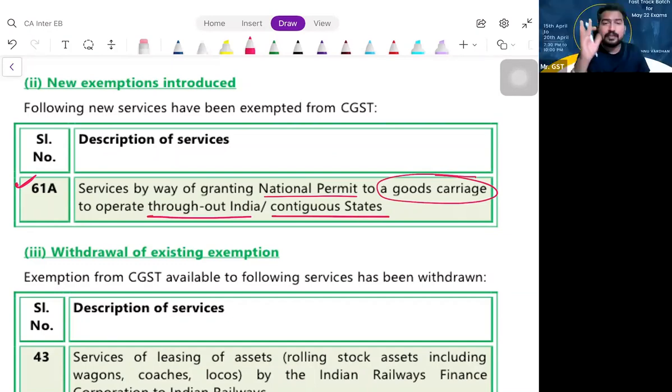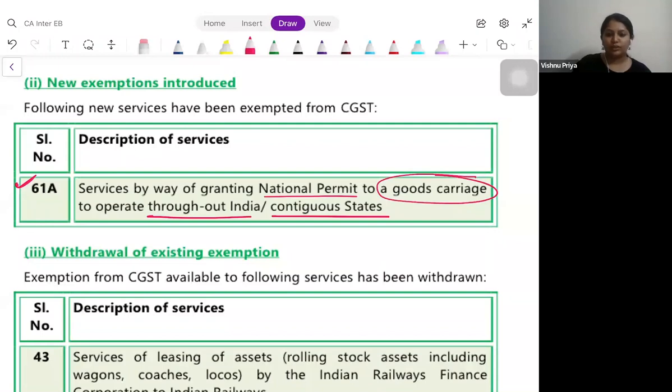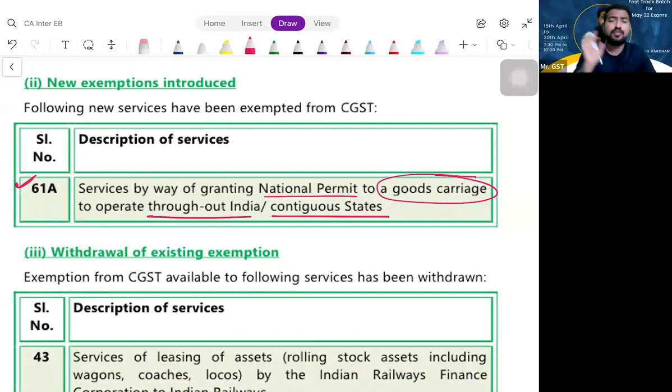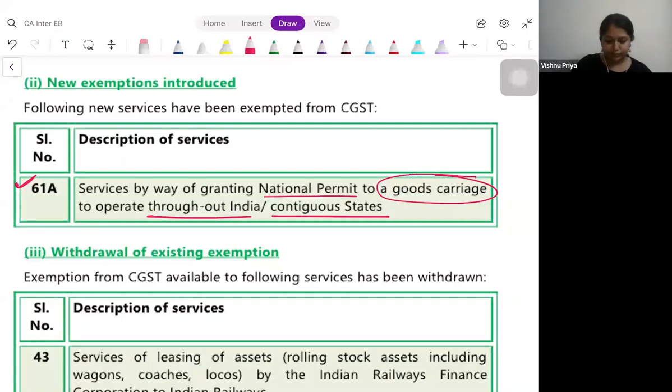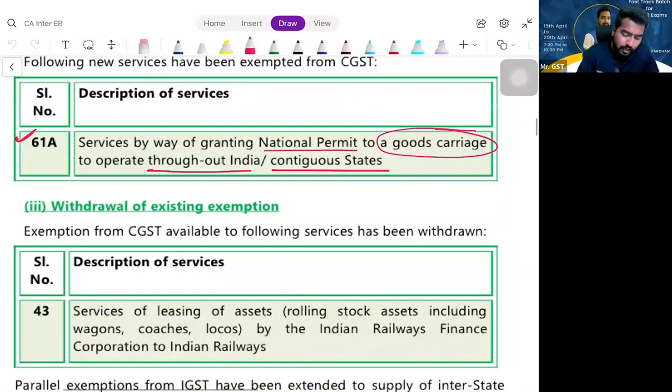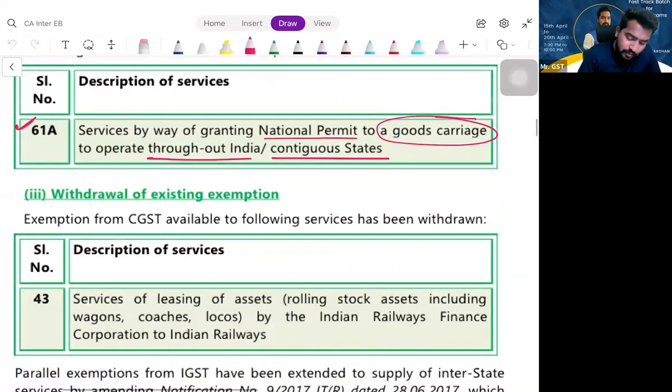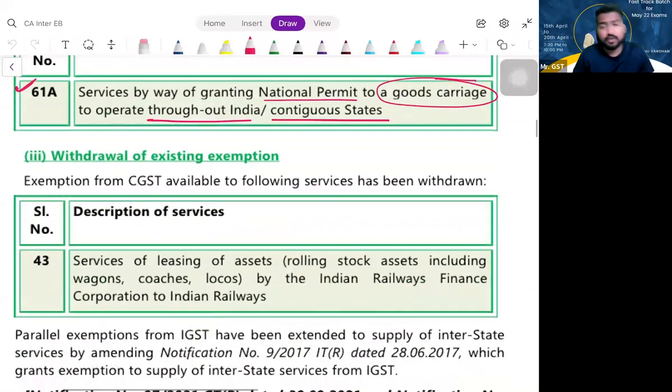So that service is exempt. Who is the supplier? The supplier is the respective transportation authorities. Who is the recipient? The recipient can be anybody. What is the nature of supply is very important here. What is the nature of supply, my dear friends? It is granting a national permit to operate your goods carriage, either throughout India or through some particular states. Clear? Fine. And there is one exemption which got withdrawn.